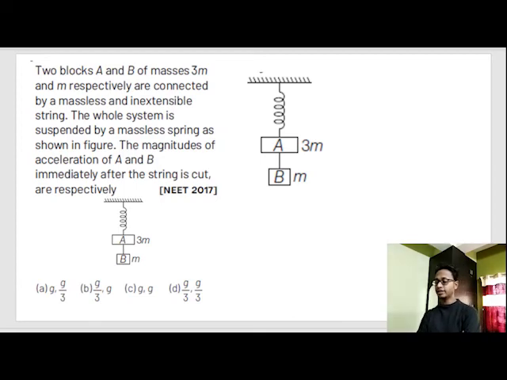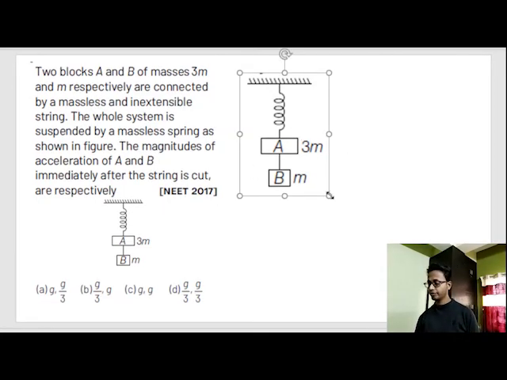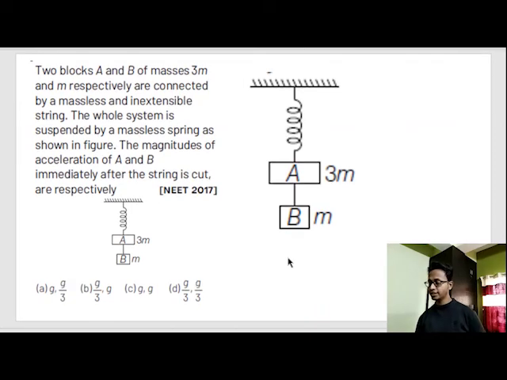The magnitude of acceleration of A and B immediately after the string is cut is... This is the system, and it is not moving, it is staying as it is. Now someone came and cut the spring with a scissor. When they cut it, this body A will rebound back with some acceleration. The question is asking: find the acceleration with which this body will rebound back or move up.